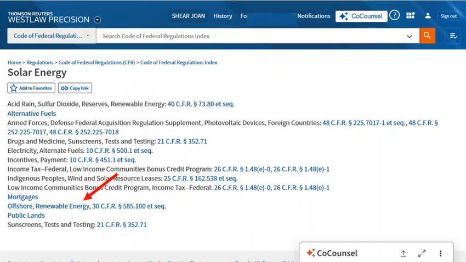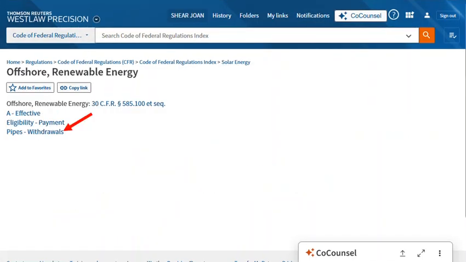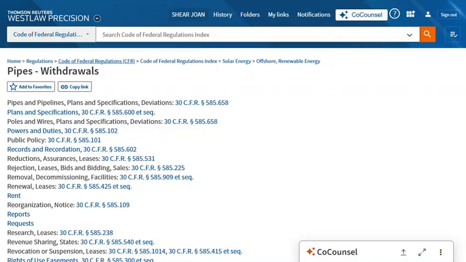The entry for solar energy contains references to even more CFR sections, as well as a number of subdivisions like offshore renewable energy. There are so many references under this heading, it is divided into 3 documents. An index this detailed can help you more quickly identify the section of the regulations you are most interested in.